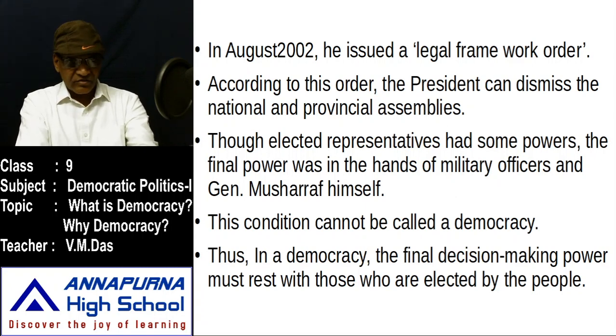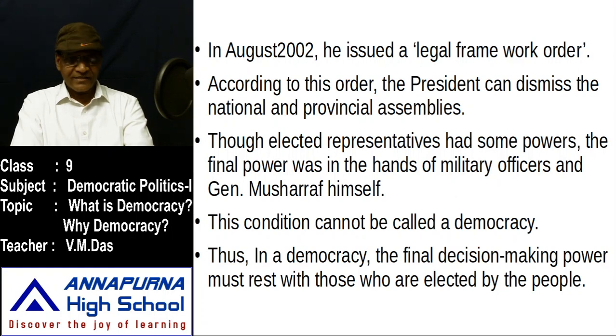According to this legal framework order, Musharraf got ultimate authority to dismiss the provincial assemblies, and this condition cannot be called a democracy. They say themselves that it is a democratic country, but in practice it was not.